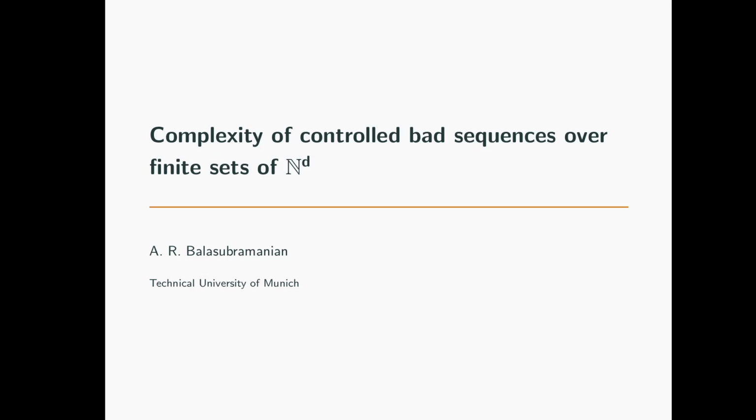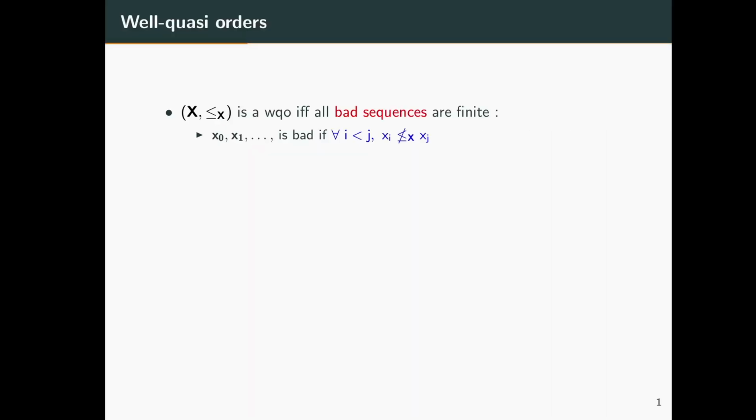Hello, I am A.R. Balasubramanian and today I'll be talking about complexity of controlled bad sequences over finite subsets of N to the t. Our journey to controlled bad sequences begins with well quasi-orders. A set X along with a partial order on it is called a well quasi-order if all its bad sequences are finite. What is a bad sequence?